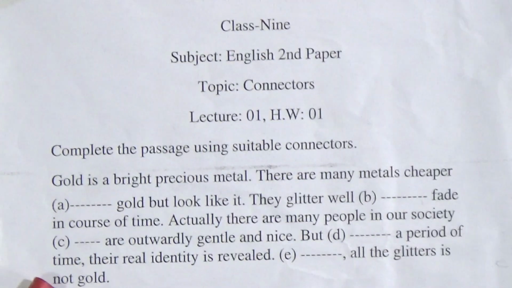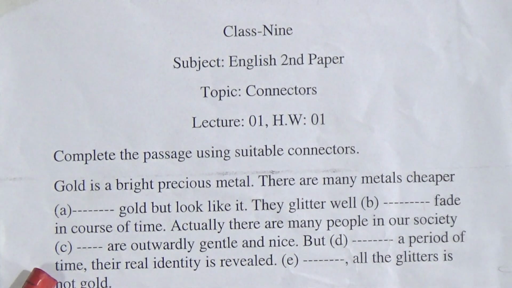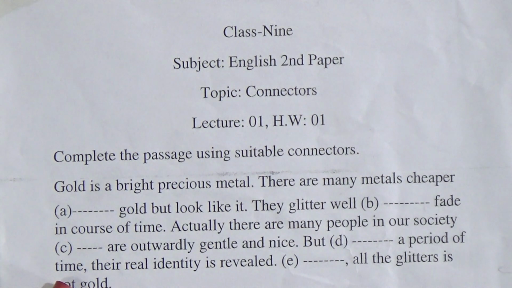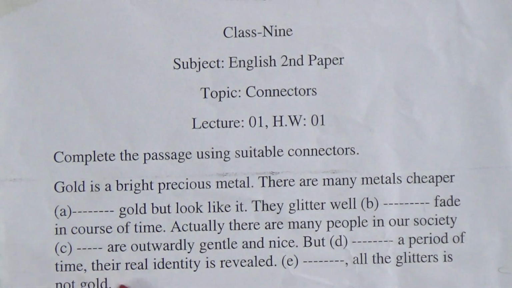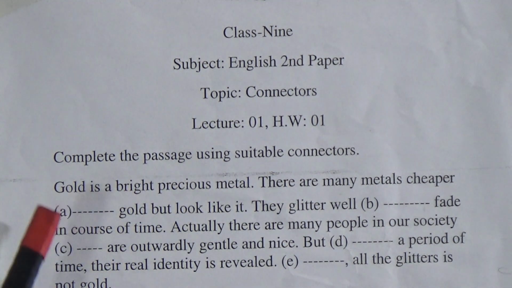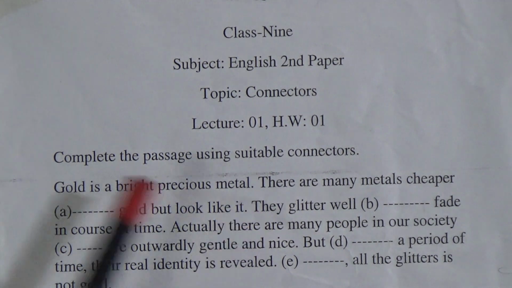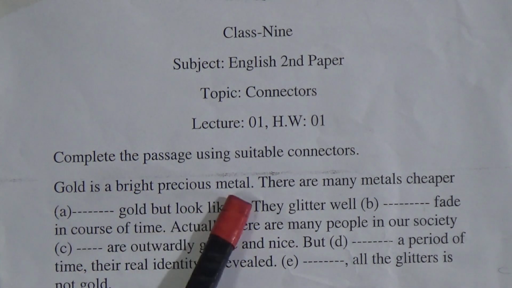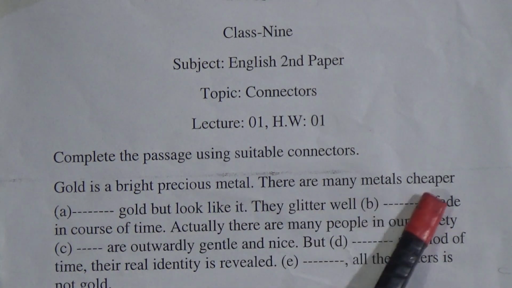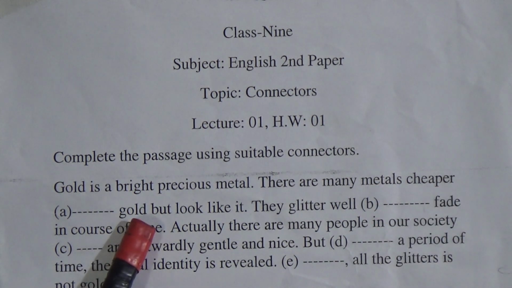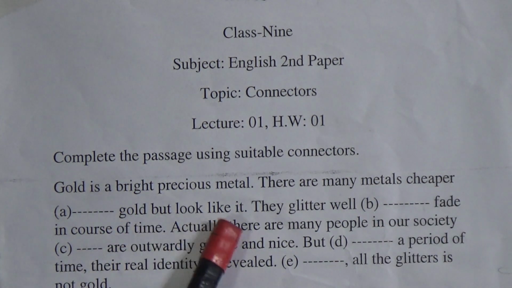So we have gone directly to the examples, using some suitable connectors to fill it up. Now look at the passage. Gold is a bright precious metal. There are many metals cheaper dash gold but look like it.